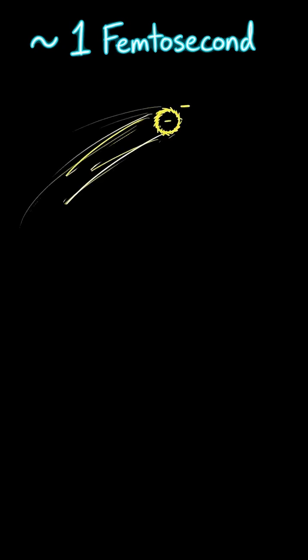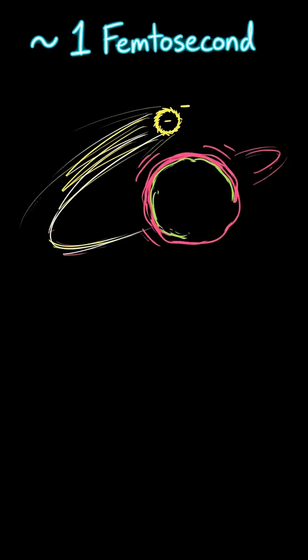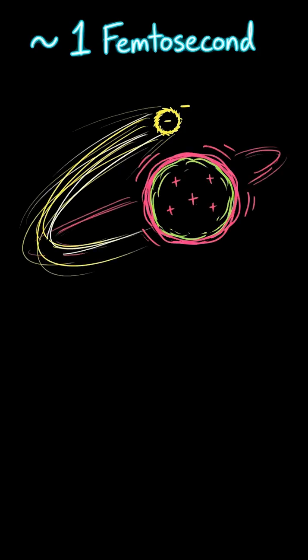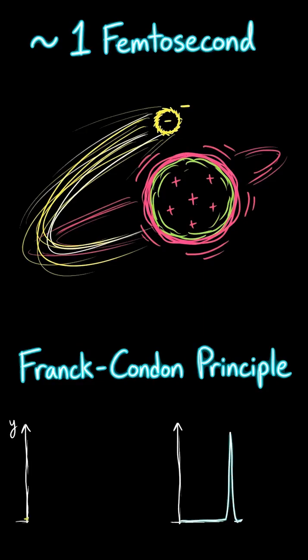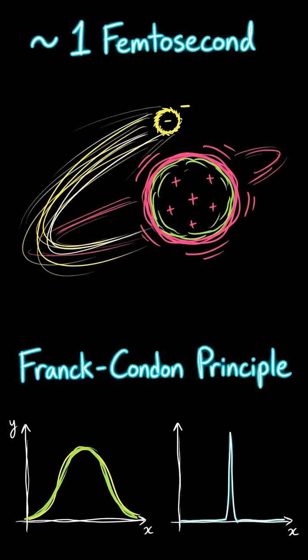Electronic absorptions are extremely fast, on the order of a femtosecond. Electrons move quickly, but nuclei are heavy and slow. Because of that mismatch in timescales, the nuclei do not have time to move during the electronic jump. This idea is known as the Franck-Condon principle. The transition happens vertically, at essentially fixed nuclear positions. As a result, a single electronic transition usually connects to many vibrational states at once. That is why absorption features are broad bands instead of razor-sharp lines, especially in liquids.